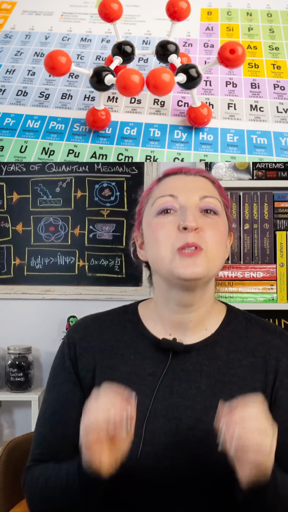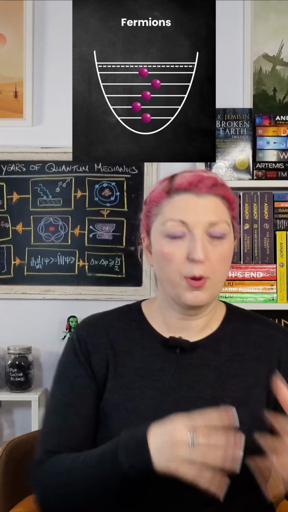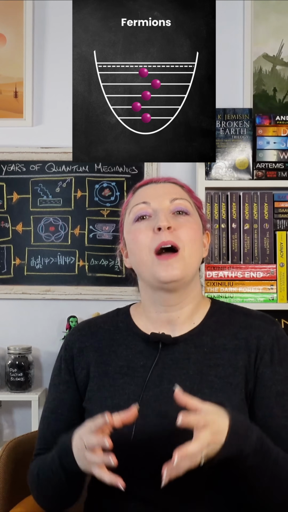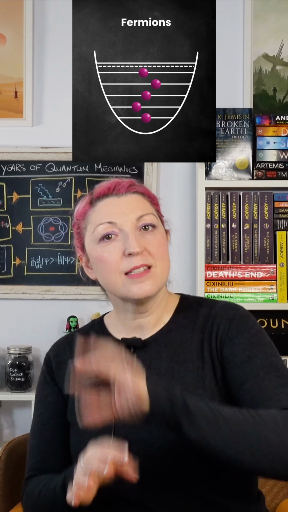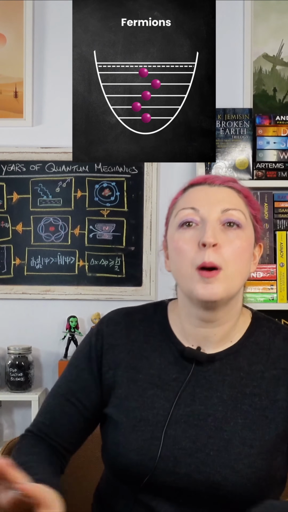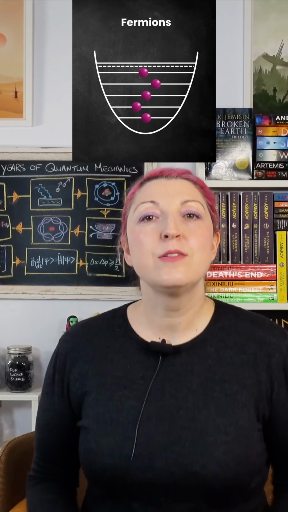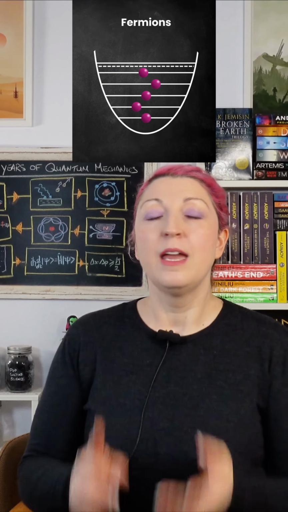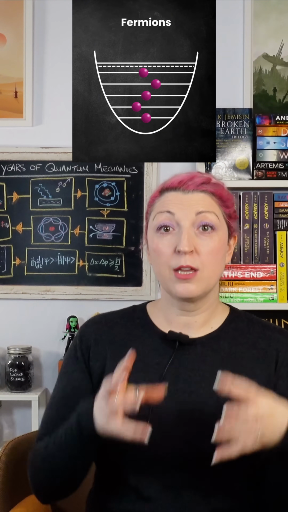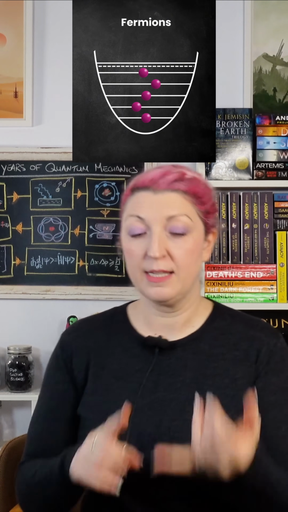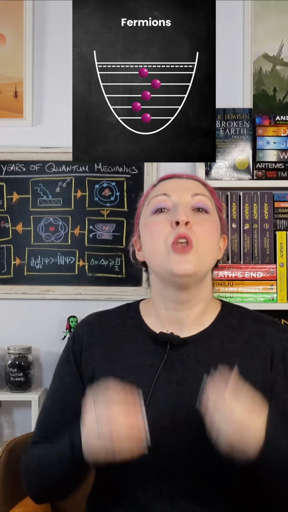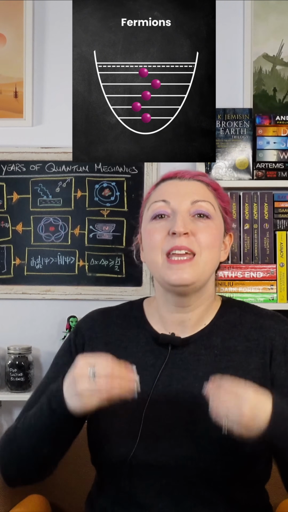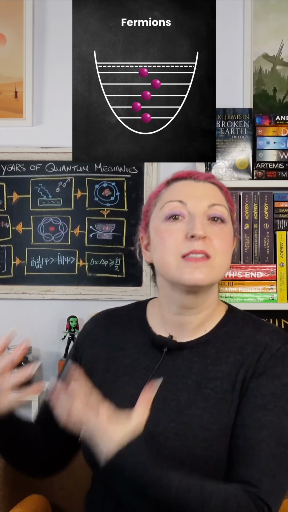Pauli proposed something new. No two identical fermions, which are particles like electrons, can occupy exactly the same quantum state. Now, this isn't a force that's pushing them apart. It's a fundamental rule of nature. If one electron is in a particular state, which is defined by its energy, its spin, its orbital characteristics, then no other electron can be in that exact same state.